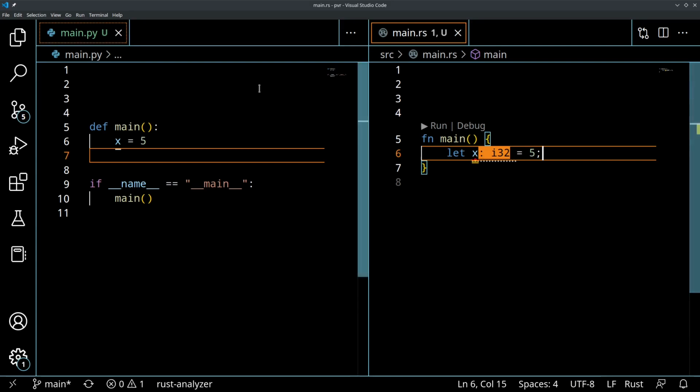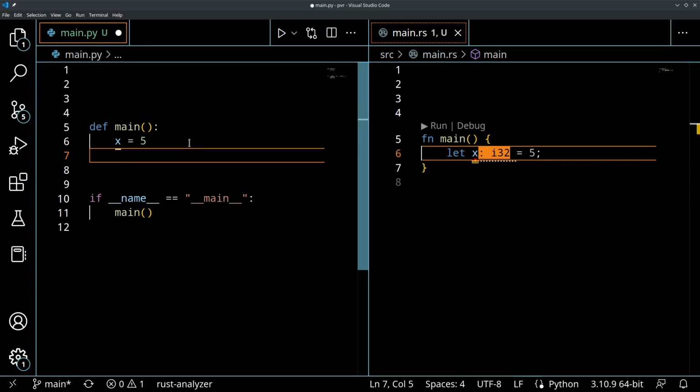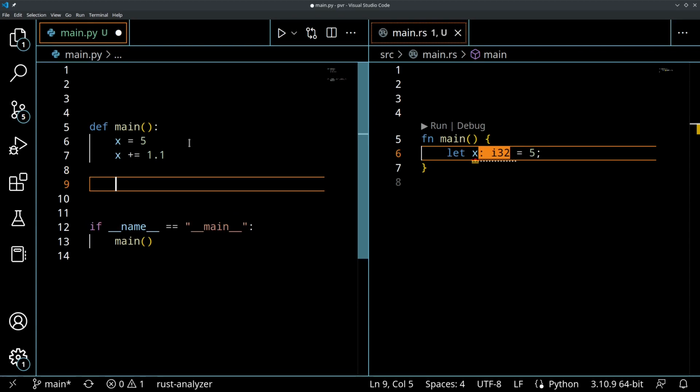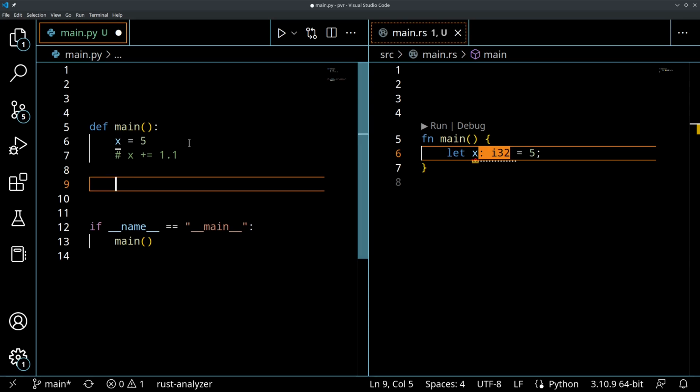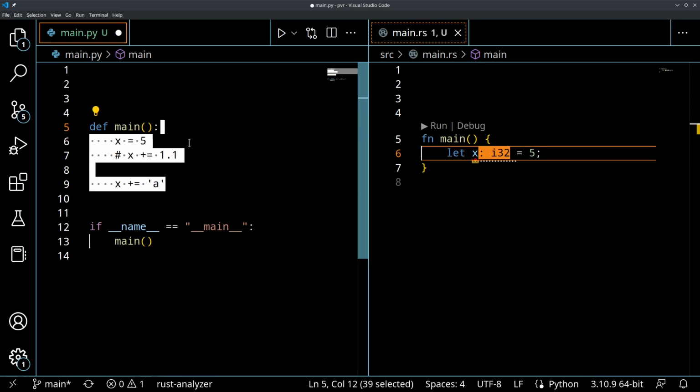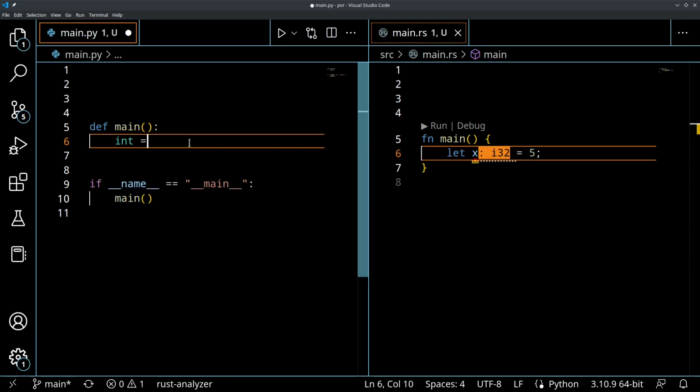It's not like Python where it infers maybe an integer and then I can turn it into a floating point, and then maybe I want to turn it into a character. So I might say x plus equals the letter A. So it's working with characters. It gets kind of crazy with Python. It's very flexible. Oops, not int. x equals 5. Versus Rust, which is very, very specific. That's the big first difference.